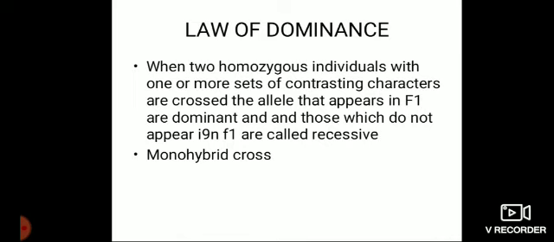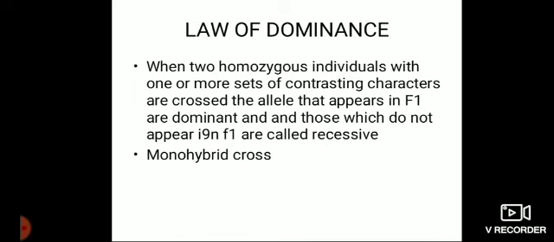What is hybridization? It is the crossing of 2 non-identical organisms. When 2 pure plants are hybridized, after hybridization you choose the contrasting characters. So the character that appears in the first filial generation is the dominant character, and the one which is masked, suppressed, is called the recessive character.